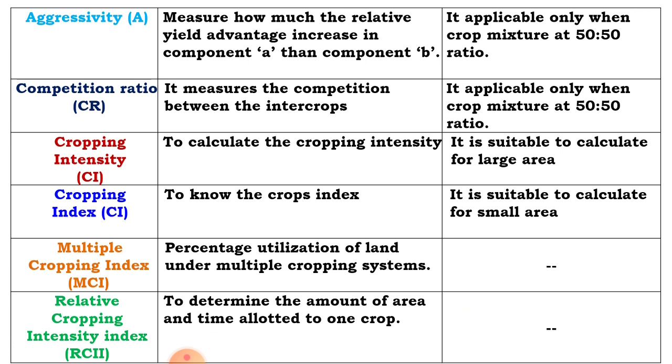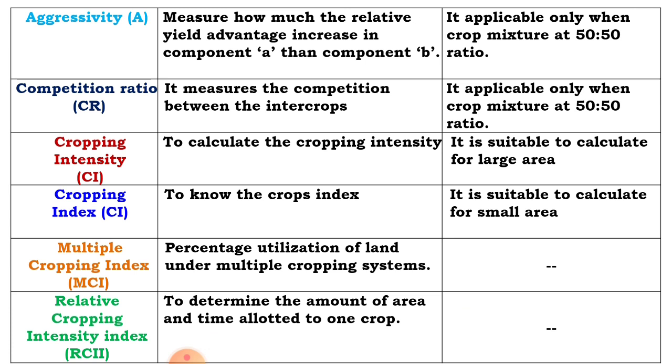Competition ratio measures the competition between the intercrops. The drawback is that it is applicable only at a 50-50 ratio, not in pure stand.